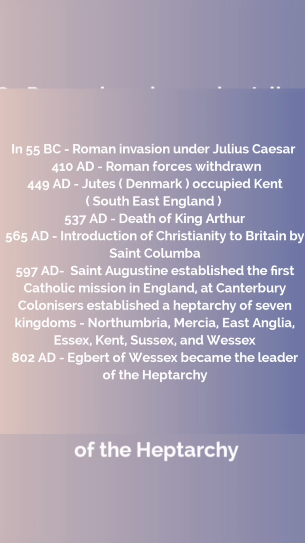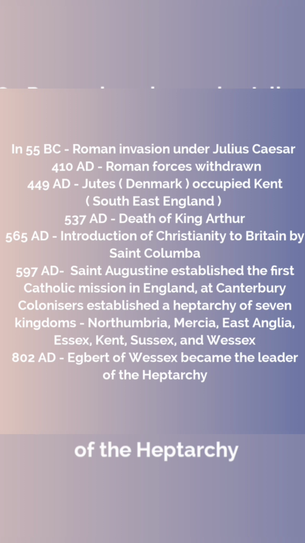First of all, we will be discussing some of the major events of the ancient English period. In 55 BC, the Roman invasion took place under Julius Caesar, and it lasted approximately more than 450 years, and it was in 410 AD that Roman forces were withdrawn. In 449 AD the Jutes from Denmark occupied Kent, in southeast England. And in 537 AD the death of King Arthur took place.